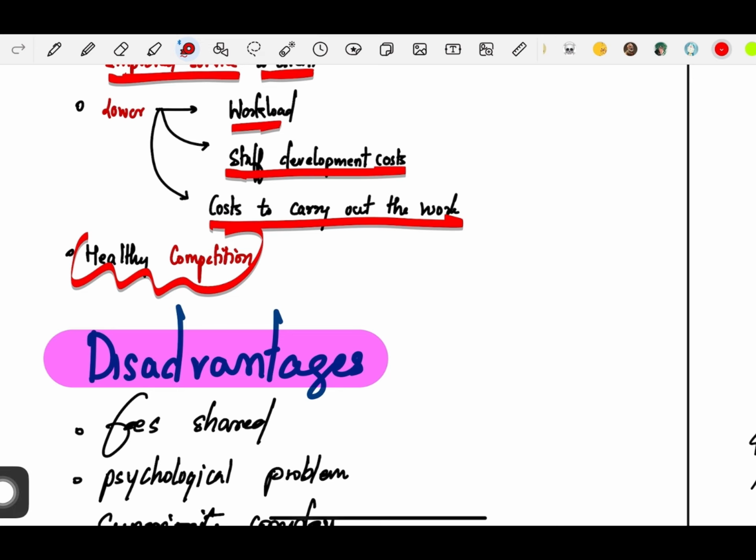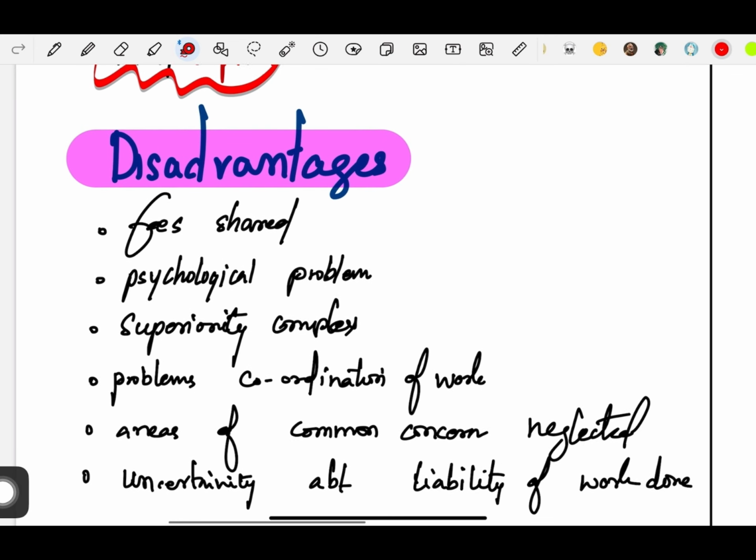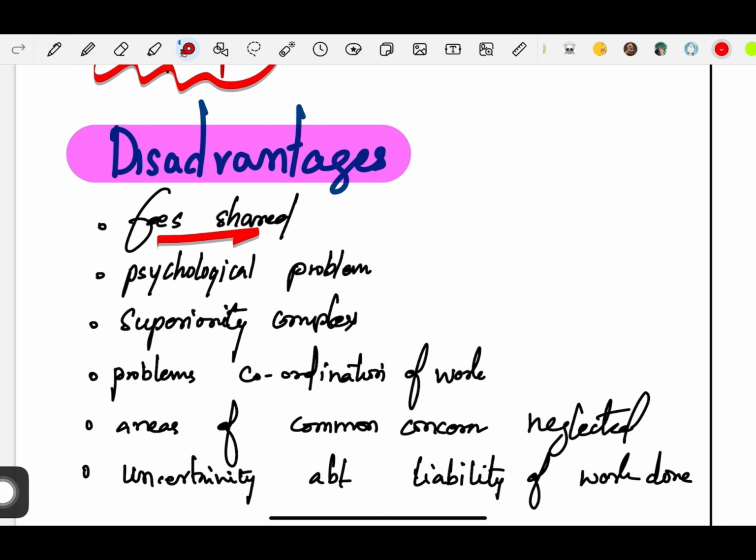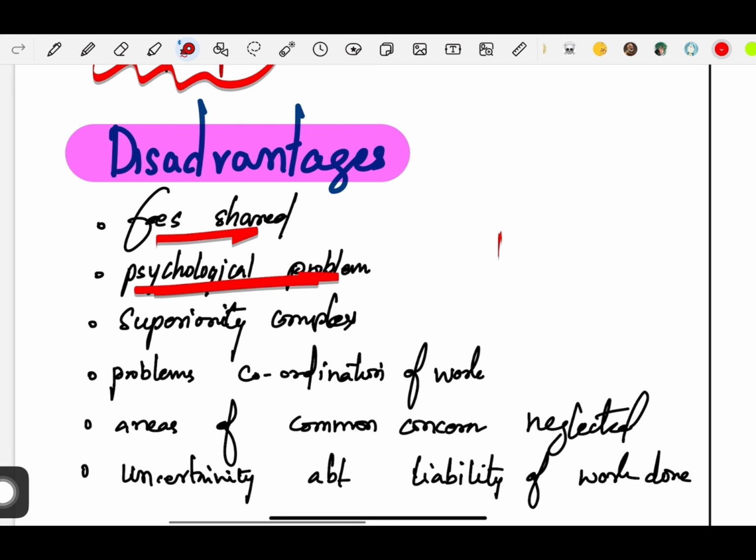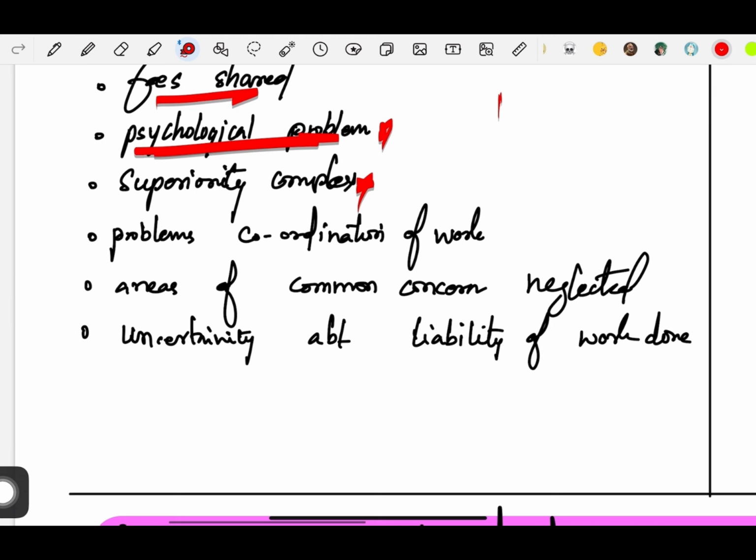So what are the disadvantages? First and foremost, the fees will get shared. If only one auditor is taking the audit, the entire fees will be given to the single auditor. But in case of joint audit, the fees are getting shared among the auditors. There is a psychological problem because when you have more than one auditor, there will be a superiority complex and inferiority complex. And there are problems in coordination of work. Okay, sometimes the coordination between both auditors is not as expected.